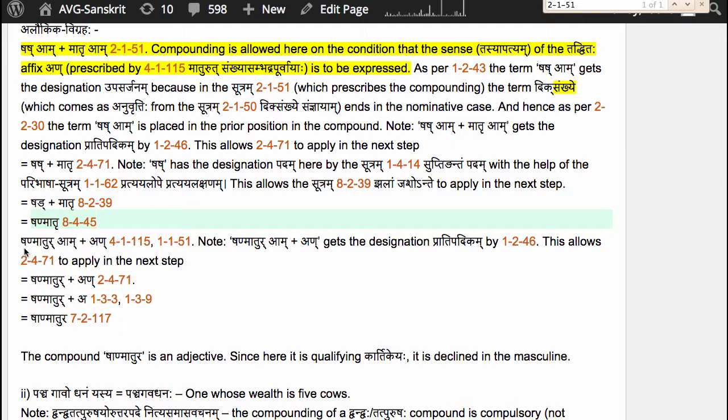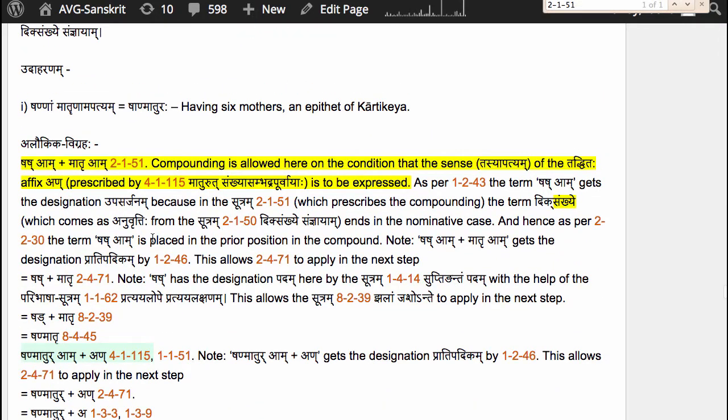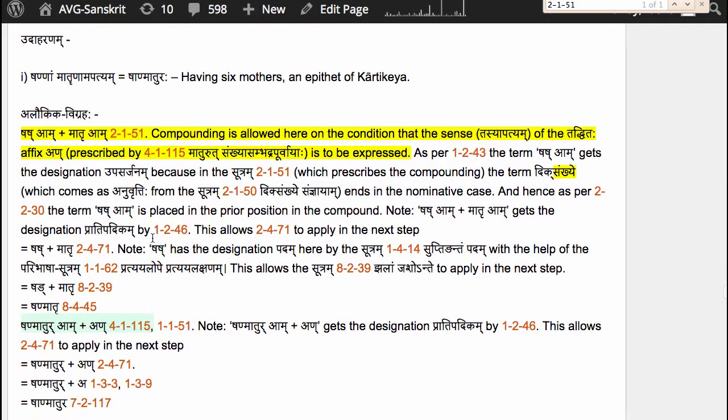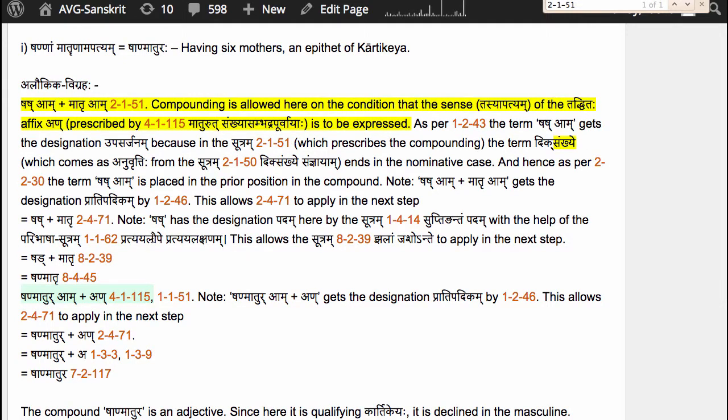Now we apply 4.1.115, which says maturut sankhya sambhadra purvayaha. We are not going to look at this sutram in full detail right now because we'll be digressing too much from our present topic of studying compounds. We look at this sutram again when we study taddhita pratyayaha.